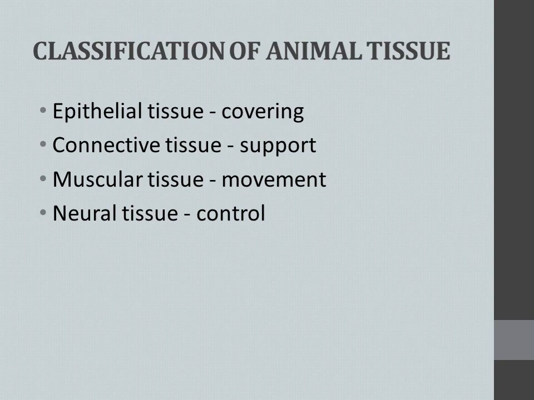So the animal tissue is overall classified as 4 types. These types are epithelial tissue, the second one connective tissue, the third one muscular tissue, and the fourth one neural tissue, right? Epithelial tissue, connective tissue, muscular tissue, as well as neural tissue. Okay, let us see one simple figure for each type.